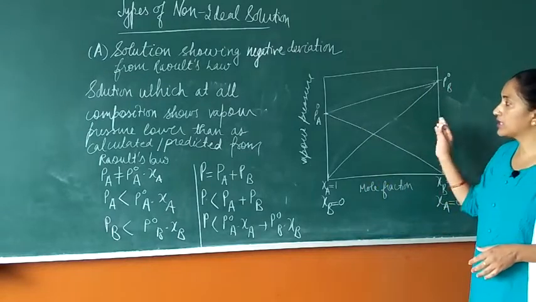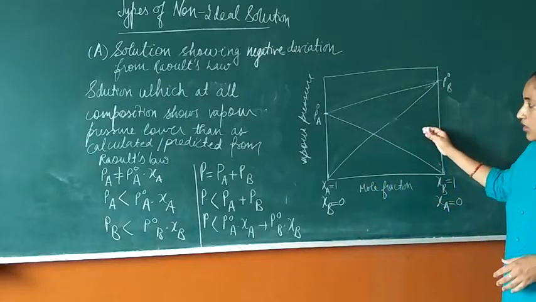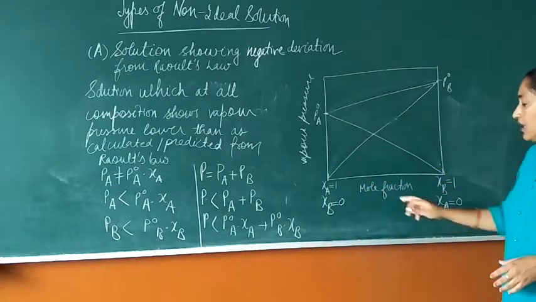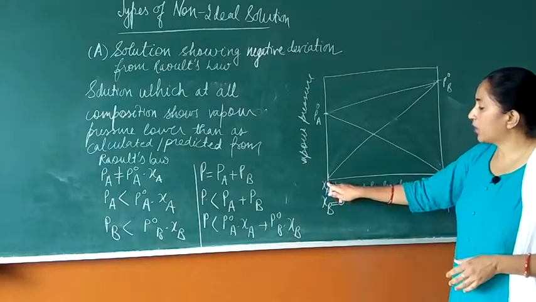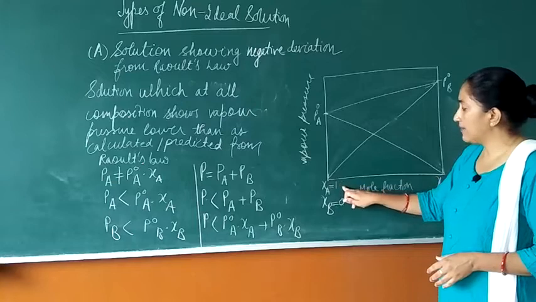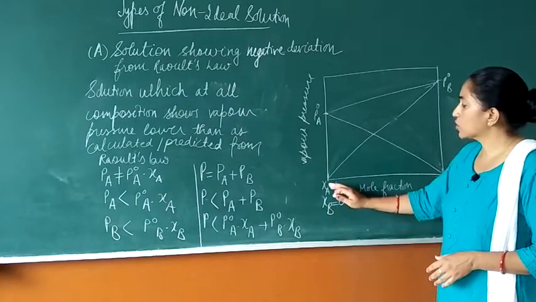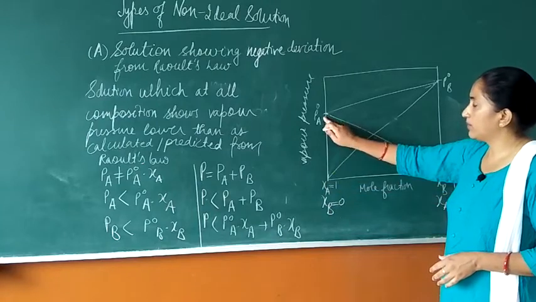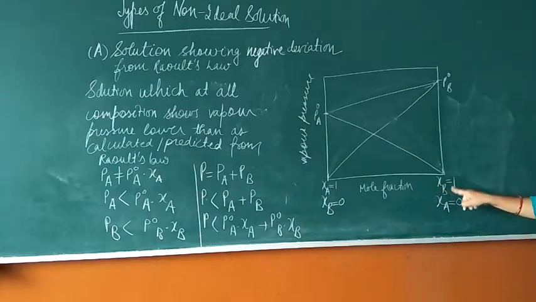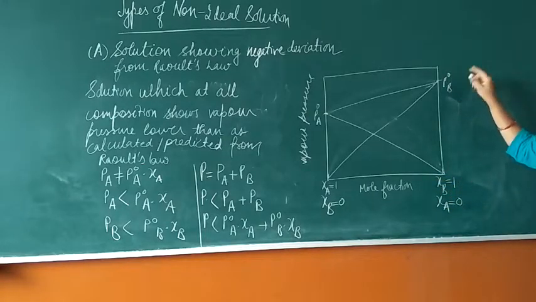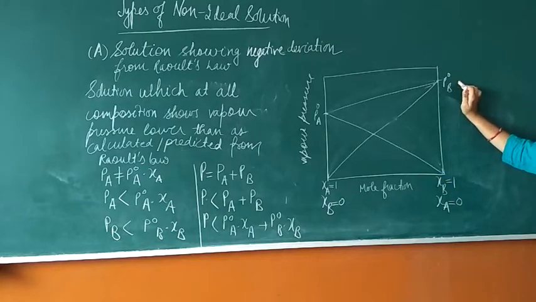Now have a look at this graph. This is a graph for Raoult's law. We have vapor pressure on the y-axis and mole fraction on the x-axis. At this point the mole fraction of A is 1, the maximum, and B is the least, 0. So the vapor pressure is only of the pure component, that is P naught A. Similarly, at this corner the mole fraction of B is 1 and the mole fraction of A is 0. Since we have only component B here, the vapor pressure is the vapor pressure of the pure component, P naught B.